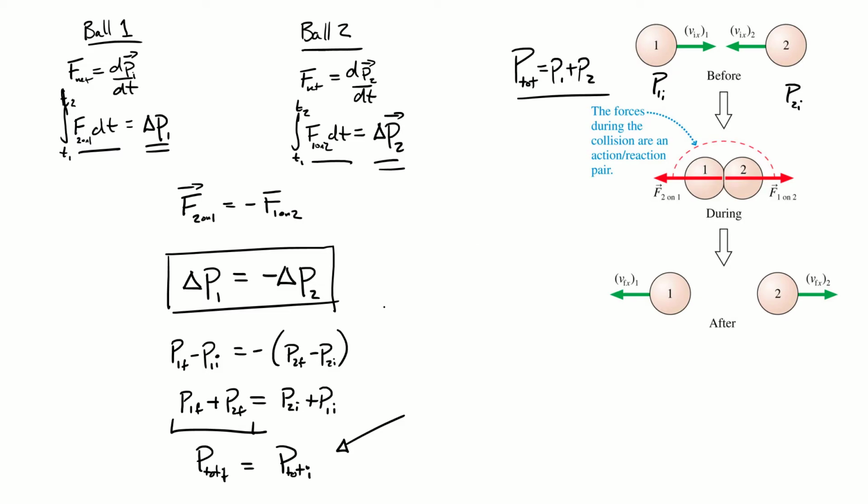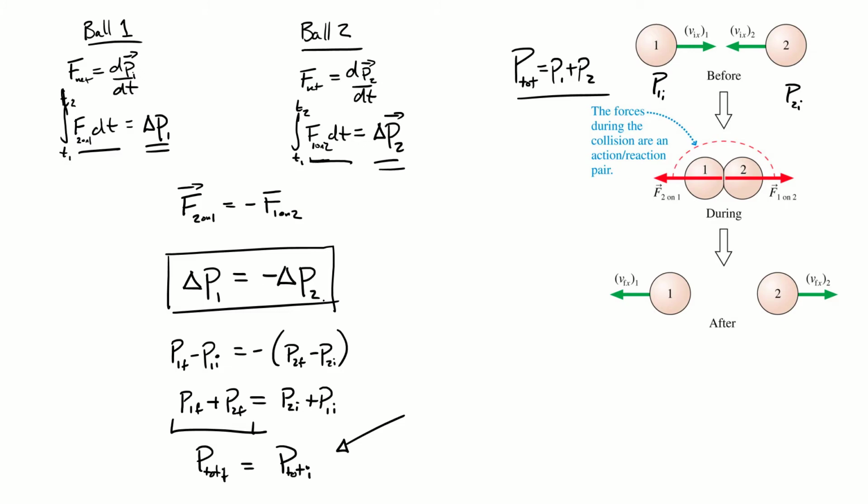What that tells us, and we haven't used any assumptions about the forces, is that they can be weird, non-constant, very quickly changing. No assumptions have gone into those forces, so we've been extremely general in this case. What we've shown is that if all the forces involved in the system are internal forces, forces involved in those collisions, then the total momentum of the system isn't going to change.